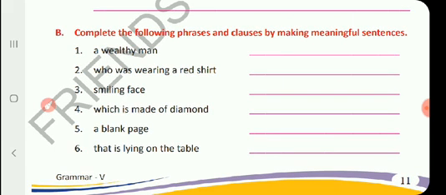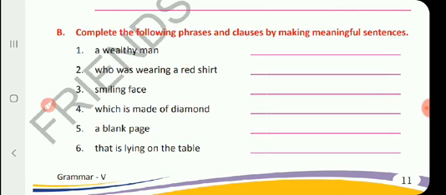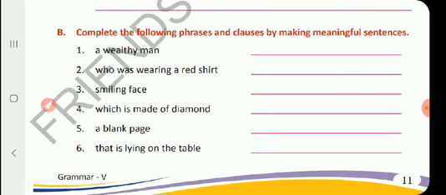Please begin the sentence with a capital letter and end it with a full stop. Now, number 2, who was wearing a red shirt. So you can write, the boy who was wearing a red shirt is my brother.